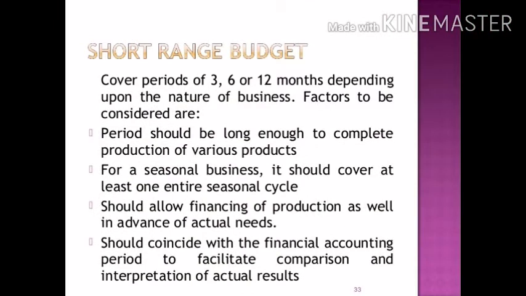Short range budget covers periods of 3, 6 or 12 months depending upon the nature of business. Factors to be considered are: the period should be long enough to complete production of various products. For a seasonal business, it should cover at least one entire seasonal cycle, should allow financing of production as well as in advance of actual needs, and should coincide with the financial accounting period to facilitate comparison and interpretation of actual results.